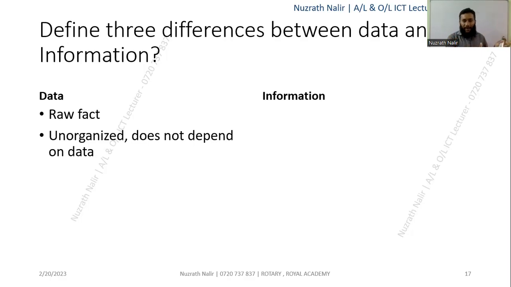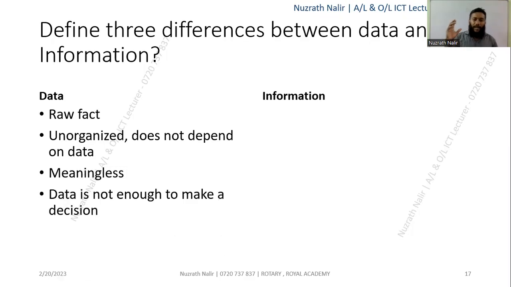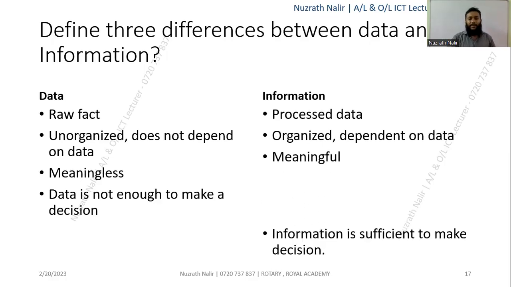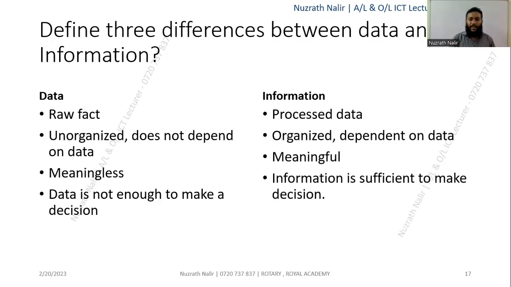Because this is raw matter, it is imprecise and meaningless. Information is very helpful: it is processed, organized data, and meaningful information is sufficient to make decisions. These are very basic stuff, so you have learned them from your O level as well. So, next question,